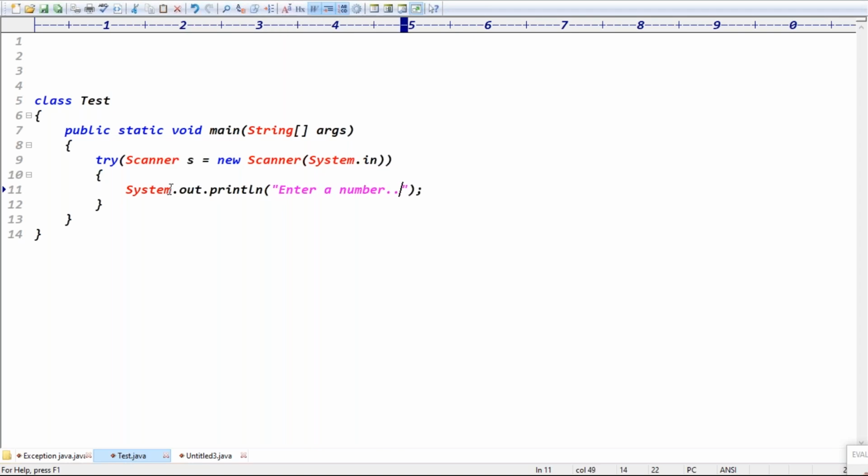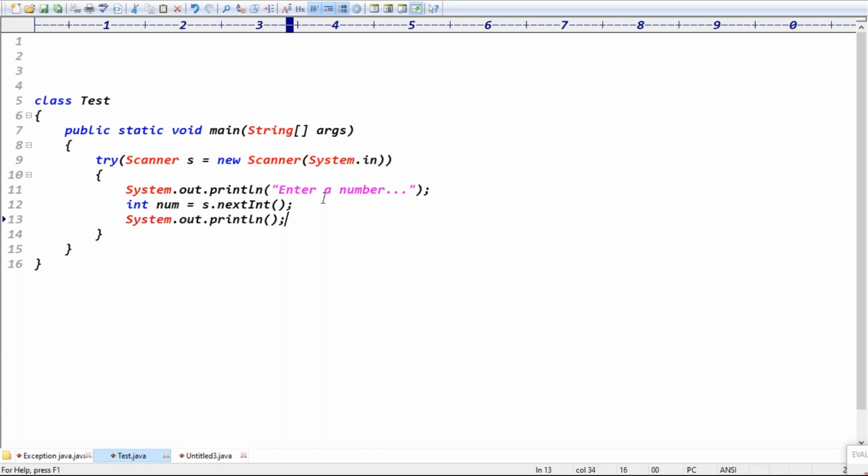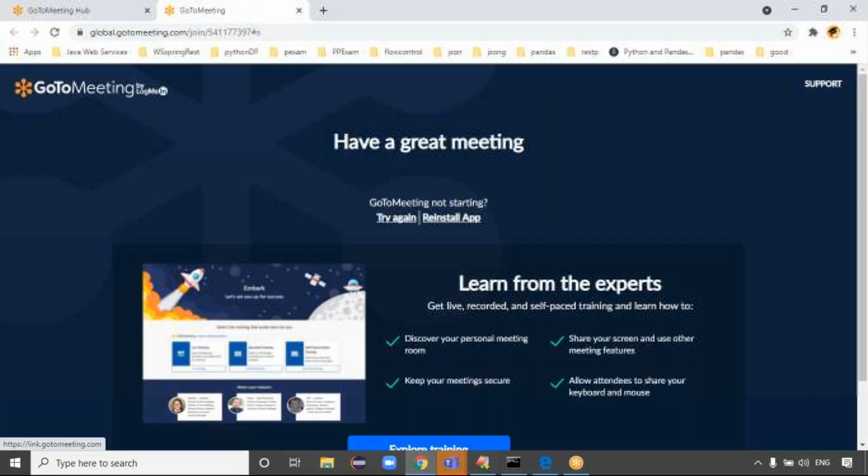Get that number using scanner.nextInt method, and store the data in an int variable number. Then print the number using System.out.println. And the Scanner class belongs to which package? import java.util.*, that's it.